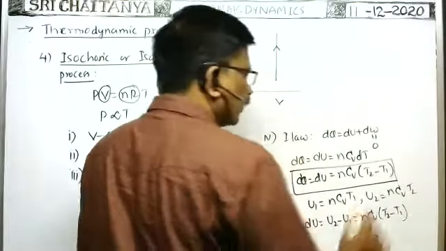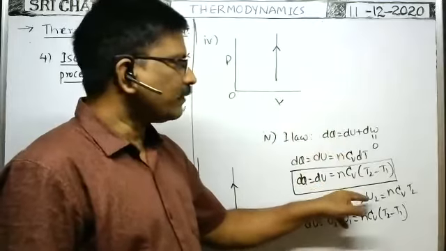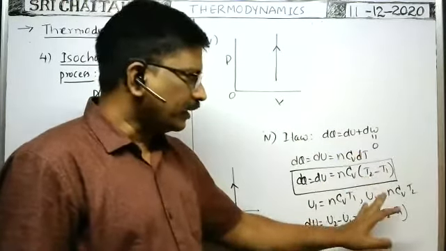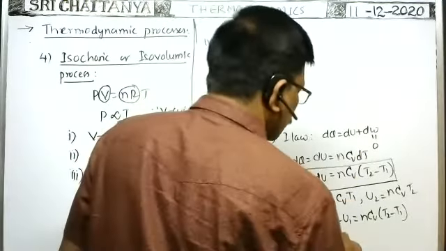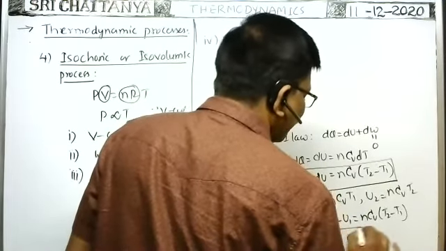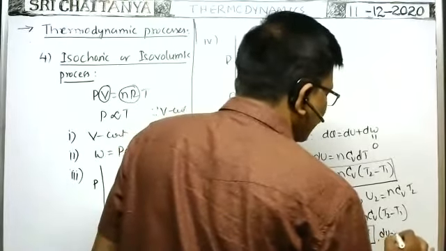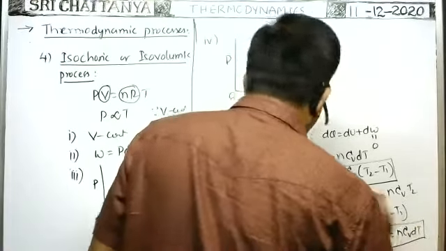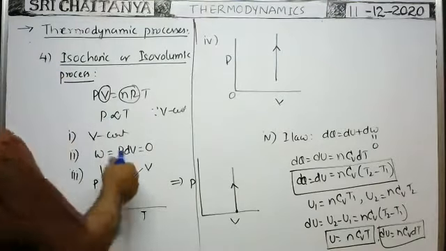We got this one. That's why at a temperature T, the internal energy of the gas is U equal to nCv T. This is the internal energy of the gas at any given temperature. Our change in internal energy is equal to nCv dT. We have to write these formulas; they are important in the case of isochoric process. Okay, next.